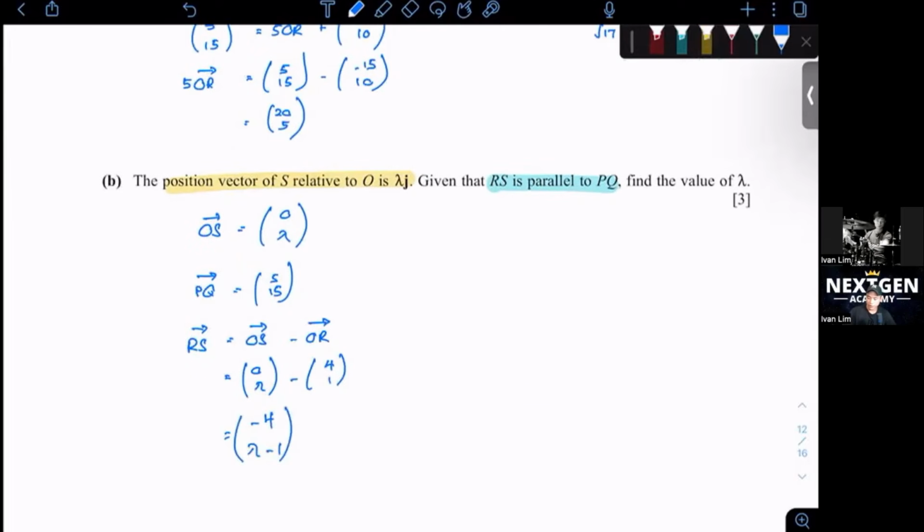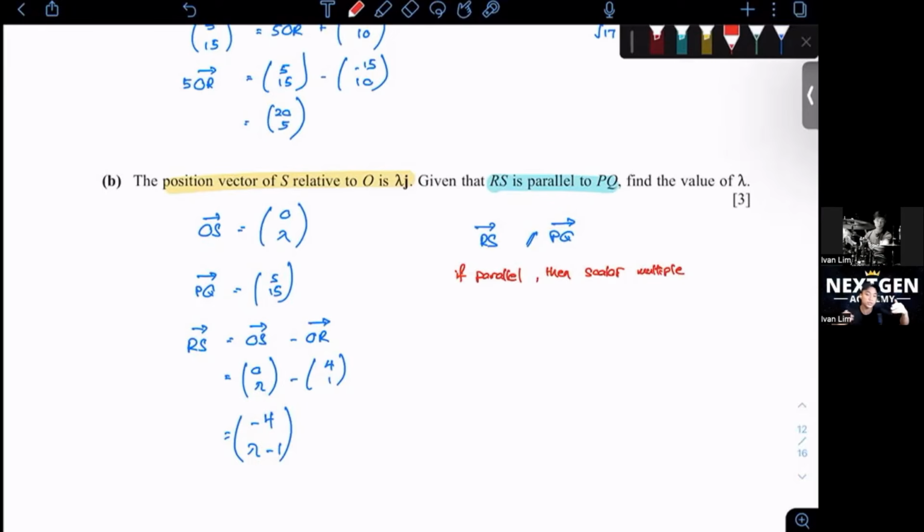When they say RS is parallel to PQ, this is the method that I use. In your mathematics, you have learned something like this, called directly proportional. It's sort of like that method. What you need to remember is, if parallel, then they are scalar multiples of each other. Meaning they are going in the same direction, but it might be 2 times bigger, 3 times bigger, 4 times bigger.